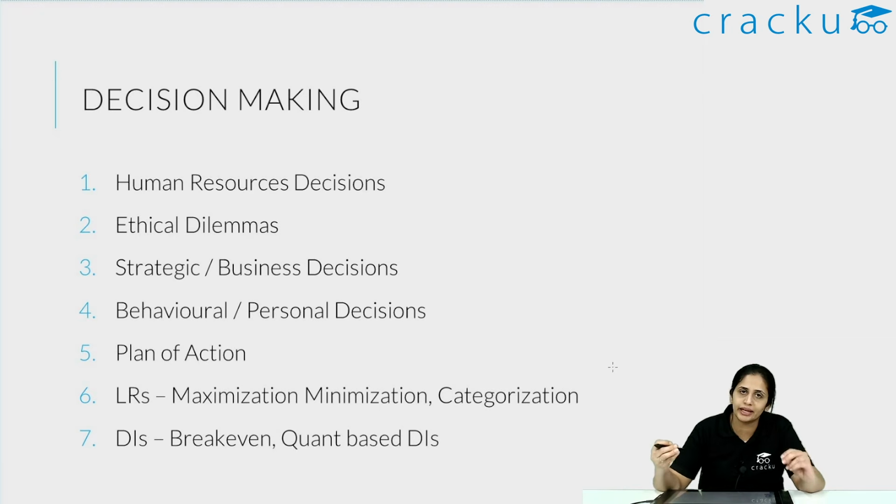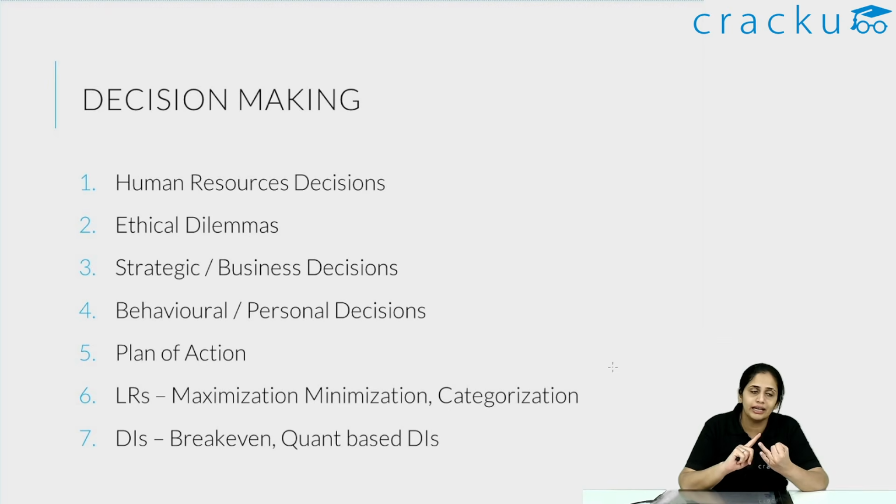So decision making is going to be a hard section to crack, but there are certain things that you should remember and practice when it comes to decision making: ethical decisions, the legality of decisions, decisions where you have to rank the importance of factors. All of these basically require you to don a managerial hat and exhibit managerial maturity.